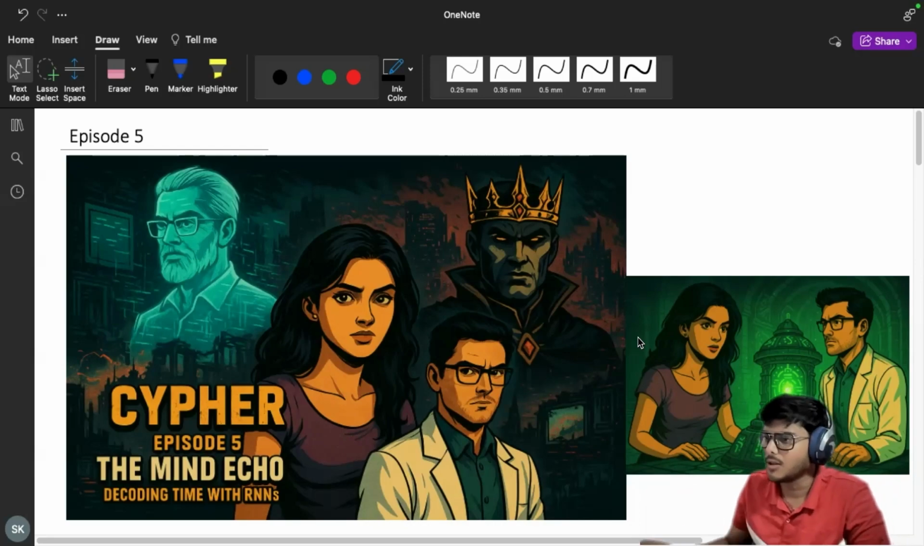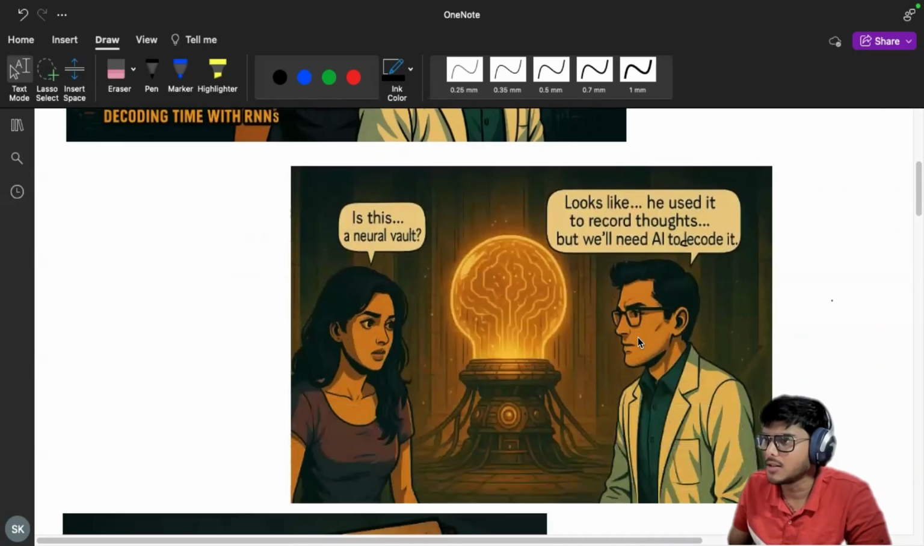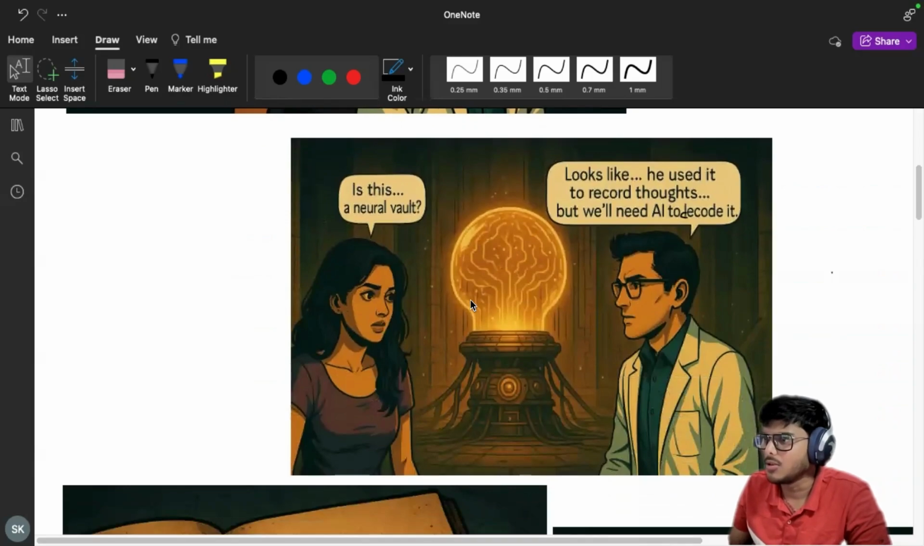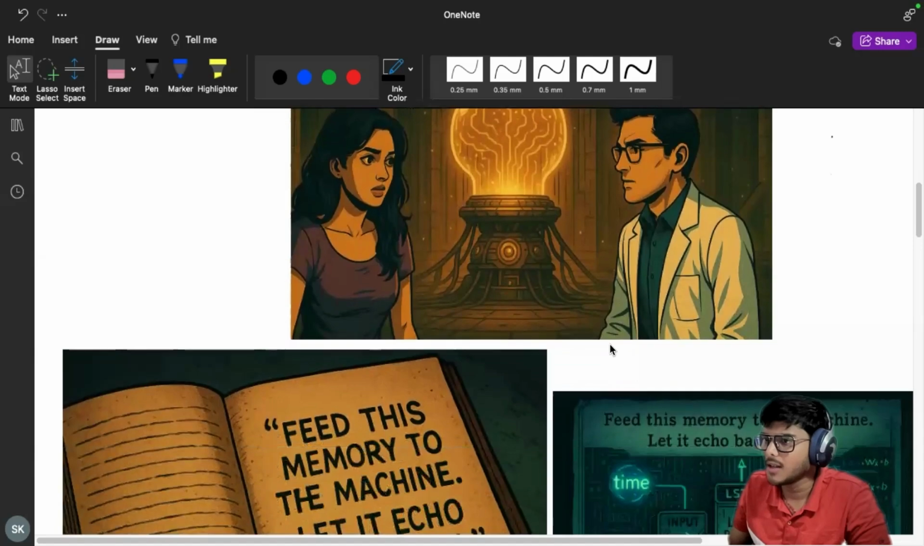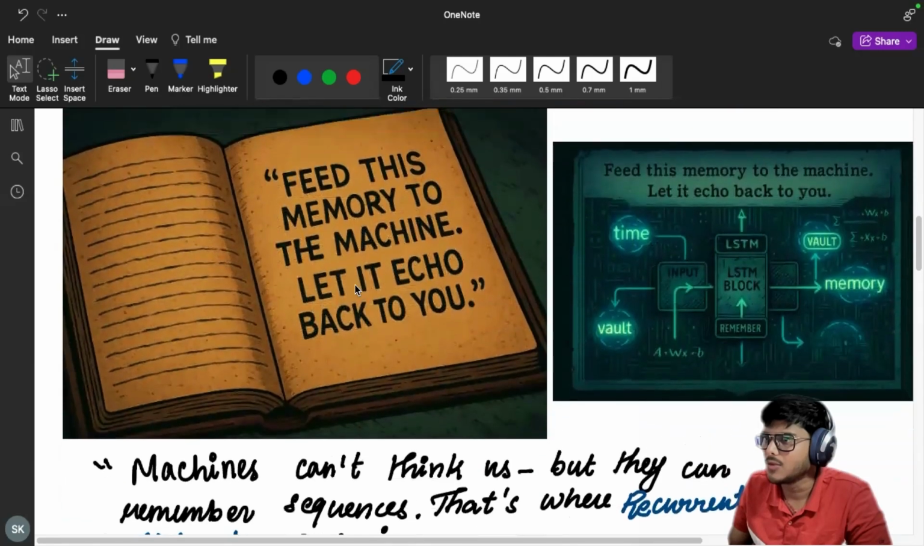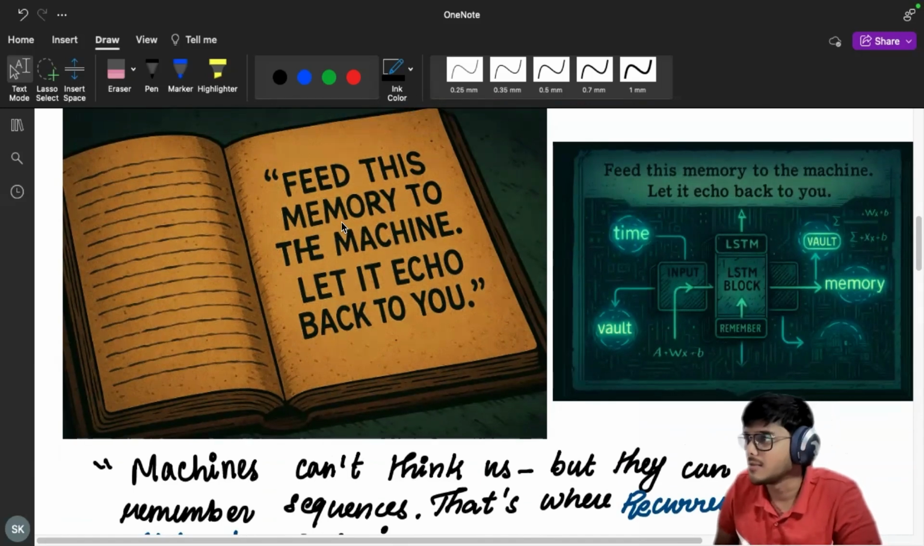Now the visual shifts to Guru Samak's old journal. This is the neural vault you can see over here. These are the dialogues, and then it moves to here. And what is written in the book? It's written: feed this memory to the machine, let it echo back to you. We're going to learn about LSTMs.